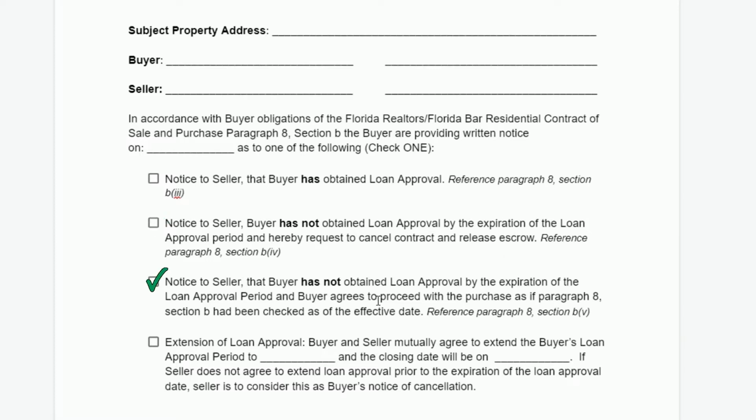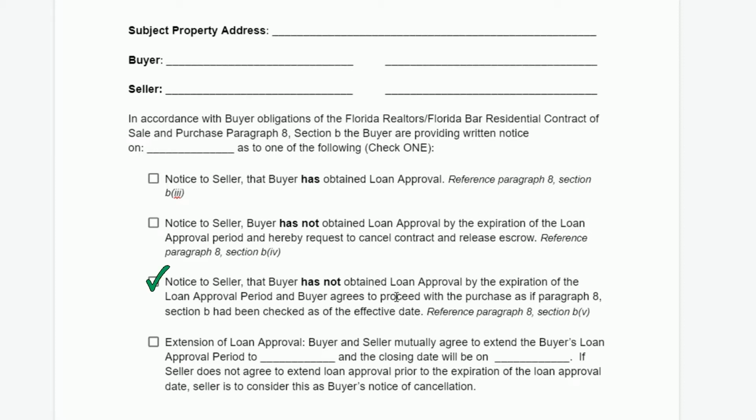There's a third option here, and the third option says, if the buyer has not obtained their loan approval prior to the expiration of the loan approval period, but the buyer wants to proceed to closing without a loan approval. That's an option that the buyer has in this financing contingency. However, it's very important that the buyer and the seller both understand that if the buyer fails to close on time, the buyer should be expecting to lose their deposit.